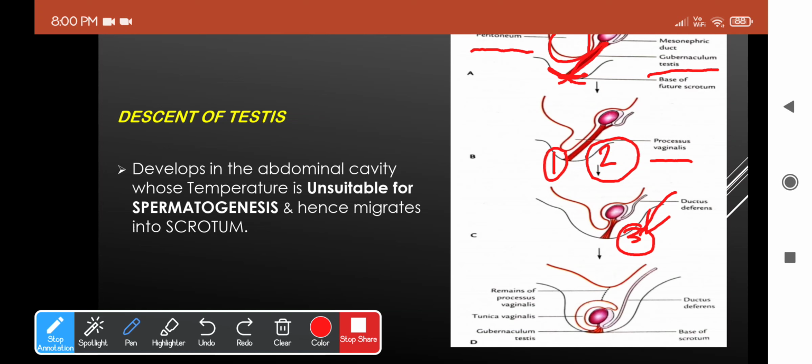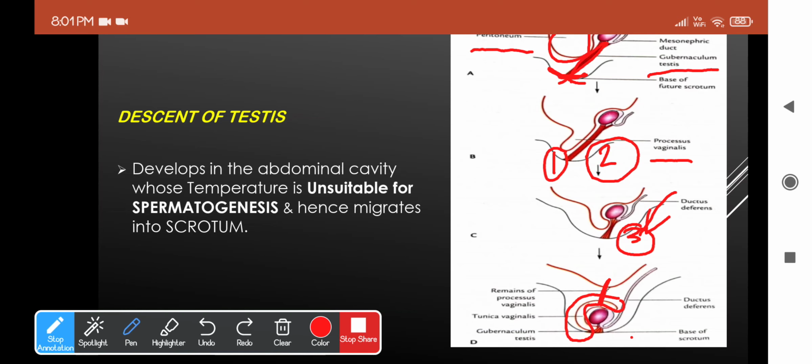Okay, and finally, once it has reached the desired position, this processus vaginalis will be molded by the descending testis into the two-layered tunica vaginalis, which is the outermost covering. But there will be a remnant which is still persisting, and that is called the remnant of processus vaginalis, which is a constituent of the spermatic cord. So this is how the testis tends to descend from the actual position in the abdominal cavity to the scrotum.